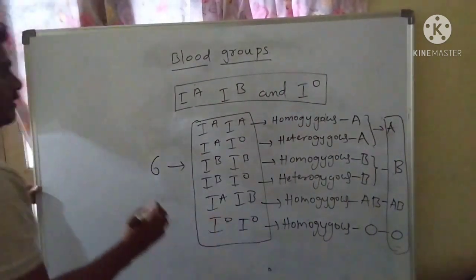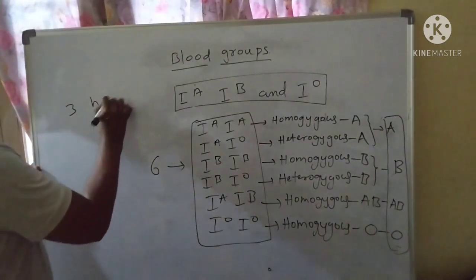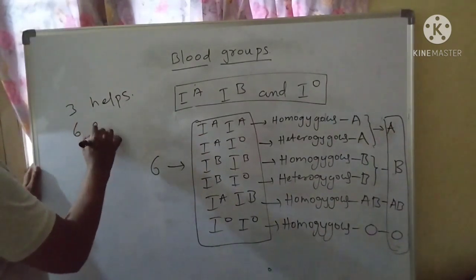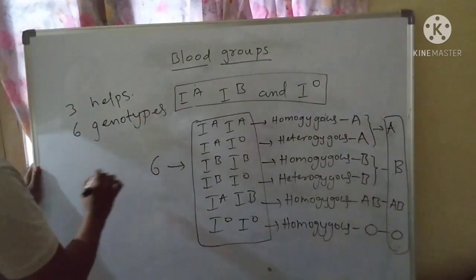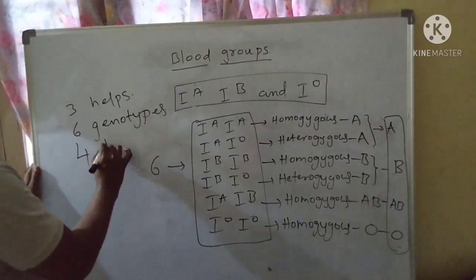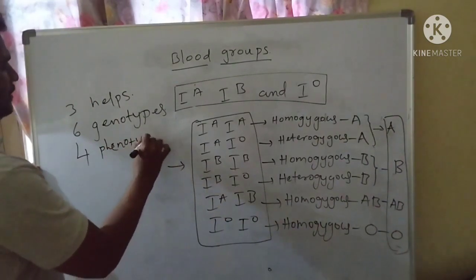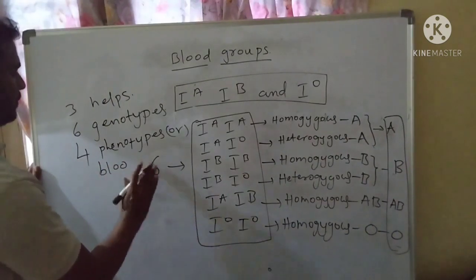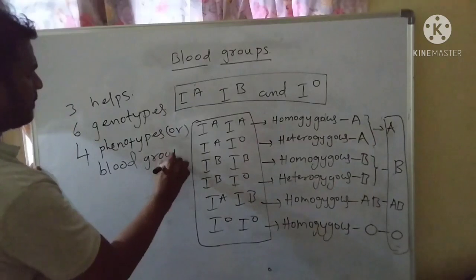So the 3 alleles help in the formation of 6 genotypes and 4 phenotypes. 4 phenotypes are 4 blood groups.